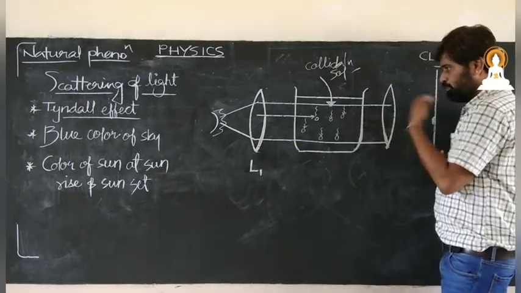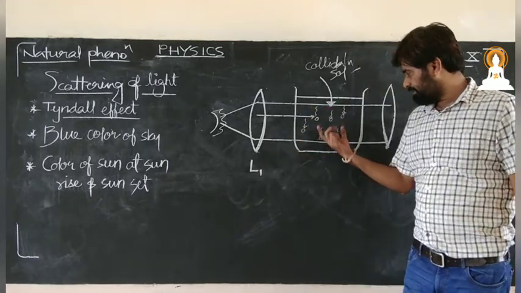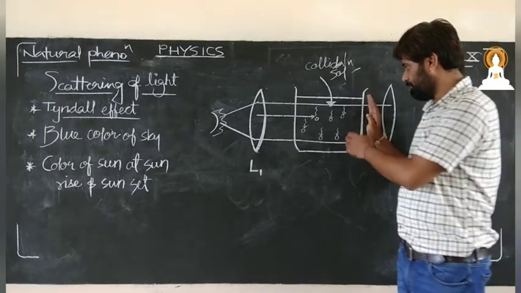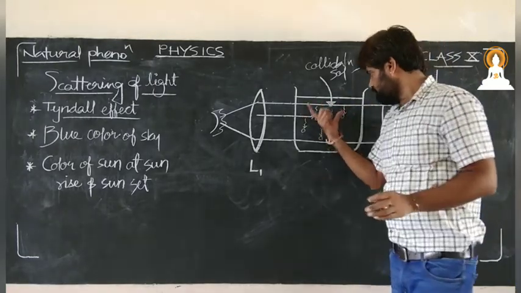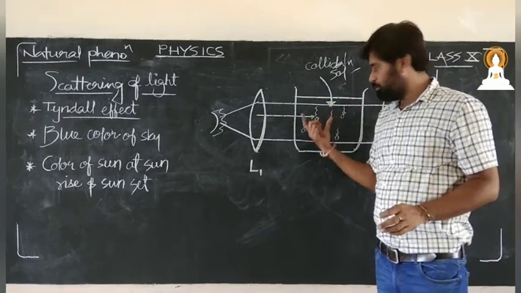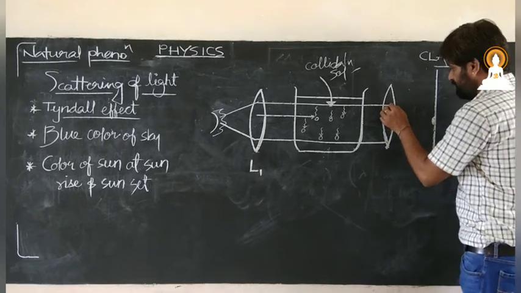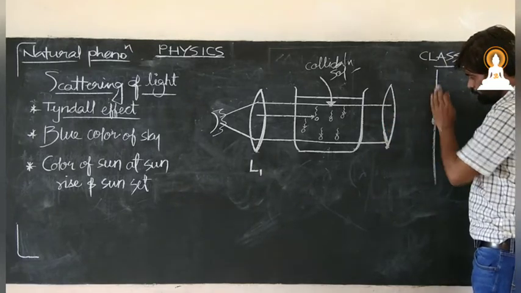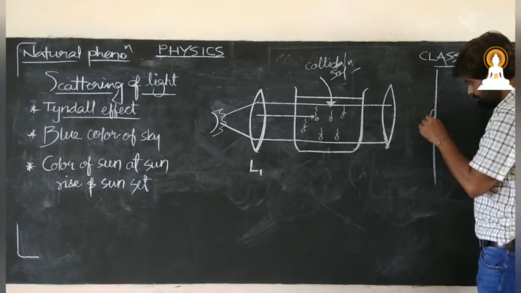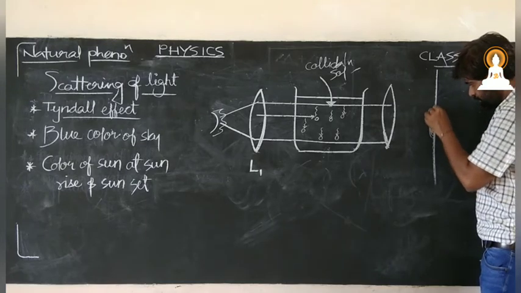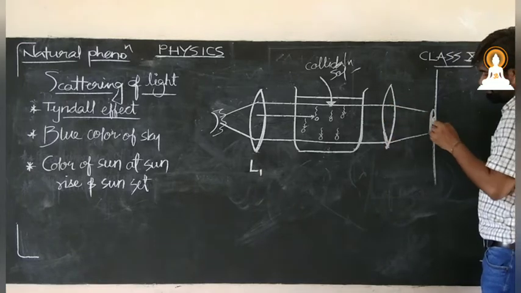So they used to move, and the smaller wavelength lights they used to what? Filtered here. Okay, they remain here and they used to scatter here. So we used to see the maximum blue light from this, and then at last, when we see on this screen, we see a crimson red ring type of image here. So that crimson red, why crimson red?